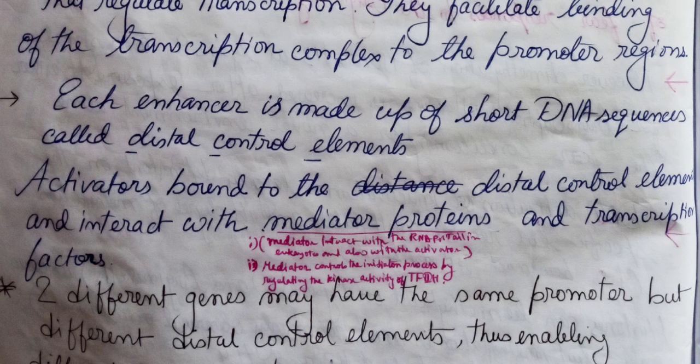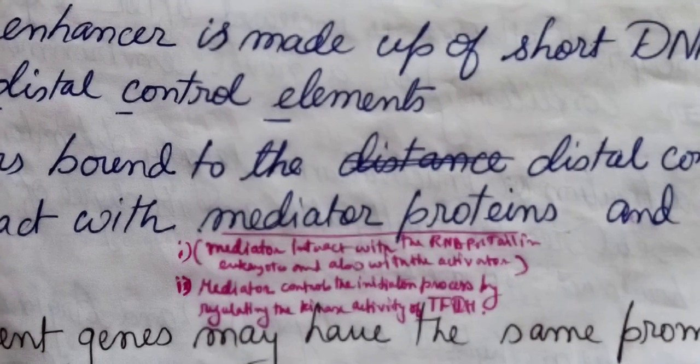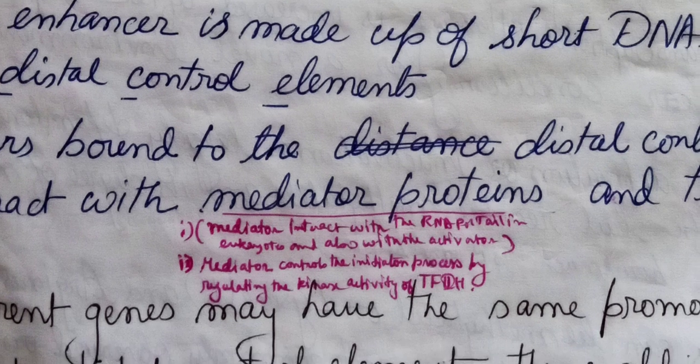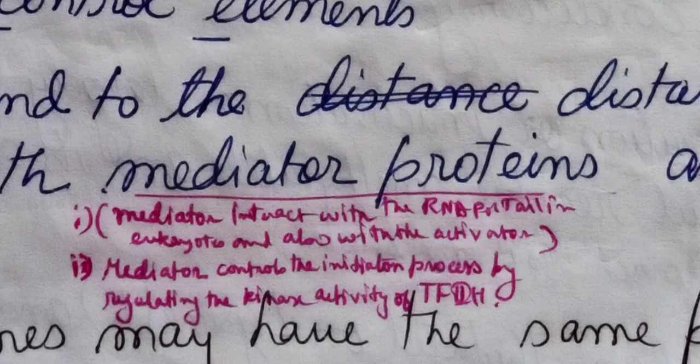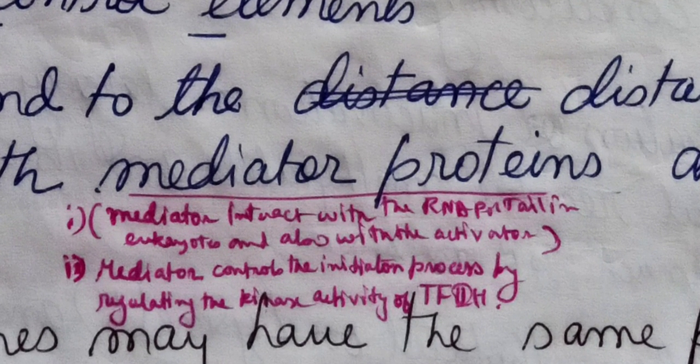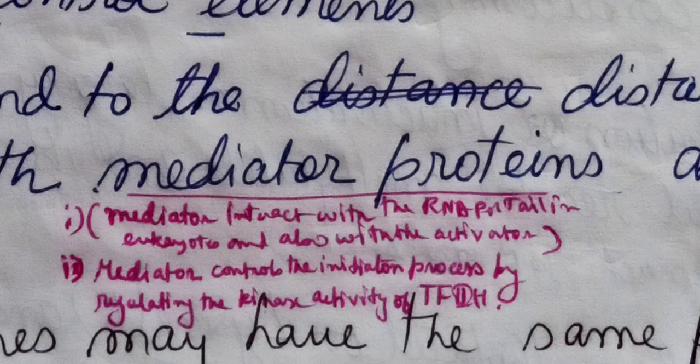Remember, during transcription I talked to you about the mediator proteins. Mediator proteins interact with the RNA polymerase tail in eukaryotes, and the mediator also interacts with the activator.